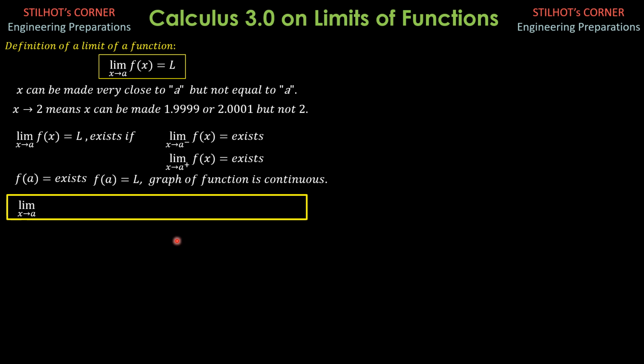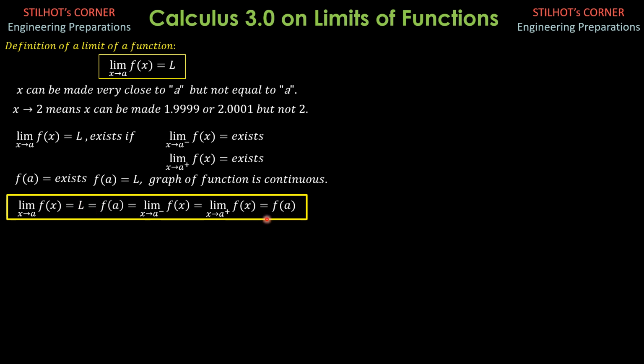So the limit as x approaches a of f of x equals L, and if it is equal to f of a, then that means that the graph of the function is continuous. Now, the limit exists if the limit of the function as x approaches a from the left is equal to the limit as x approaches a from the right. These are just the conditions for the limit to exist, and it should be equal to L.